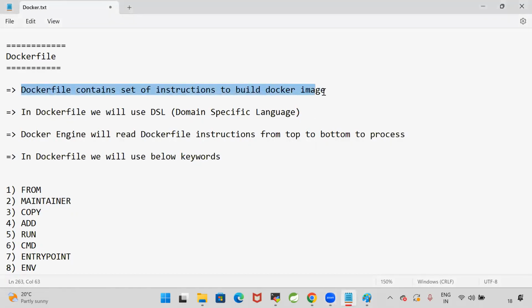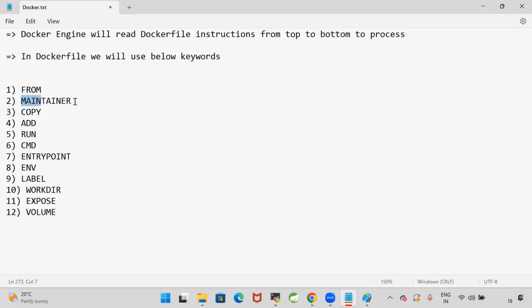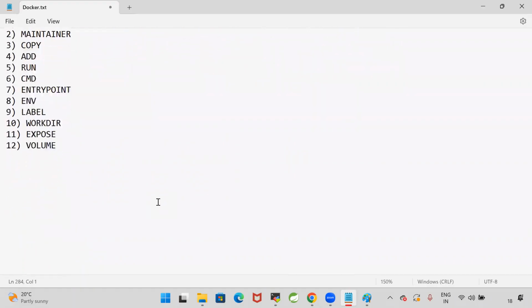A Docker file contains a set of instructions to build the Docker image. That means all the software that we need to use in our application, we are going to specify in the Docker file. We will use the DSL language, and it reads from top to bottom. To write the Docker file, these are the keywords we are going to use: FROM, MAINTAINER, COPY, ADD, RUN, CMD, ENTRYPOINT, ENV, LABEL, WORKDIR, EXPOSE, VOLUME. Now, let us see the keywords one by one.